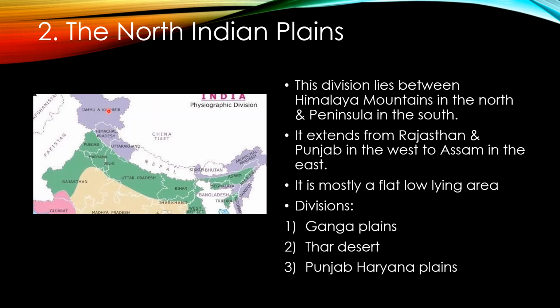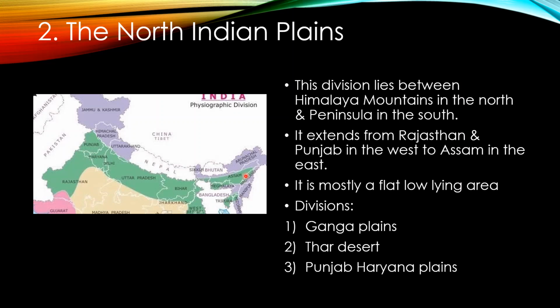So in between these two divisions, this green color part is shown, that is the North Indian Plain. It extends from Rajasthan, Punjab, Haryana in the west to Assam on the eastern side.